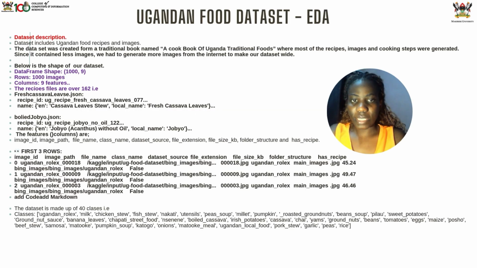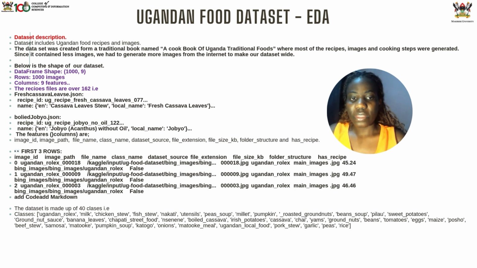Looking into our Ugandan food data set, there was no ready-made data set for these foods, so we had to create our own. We used data from traditional cookbooks. One of them was a cookbook of Ugandan traditional foods, which contains authentic recipes. Then we scraped some from over 60 PDFs, and also we got food images from over the internet to make the data set richer.